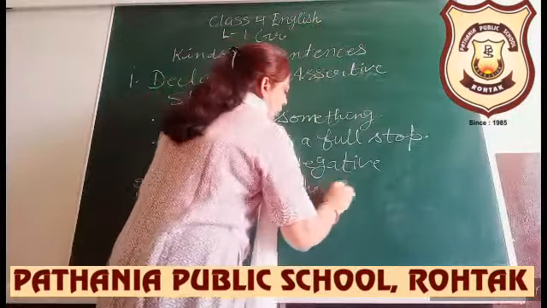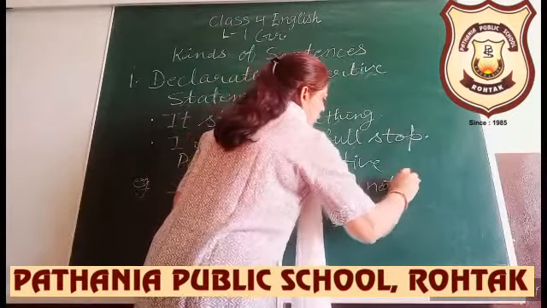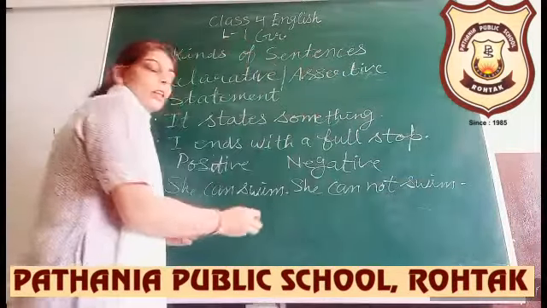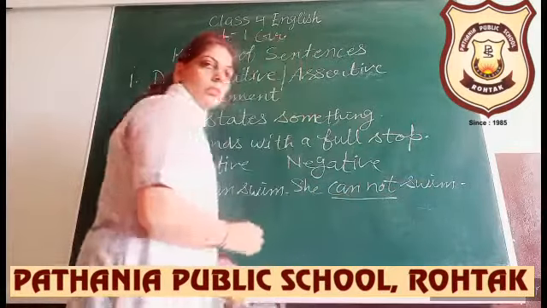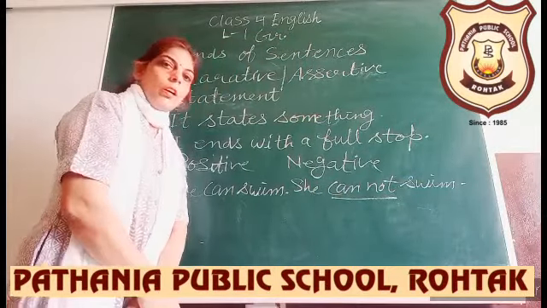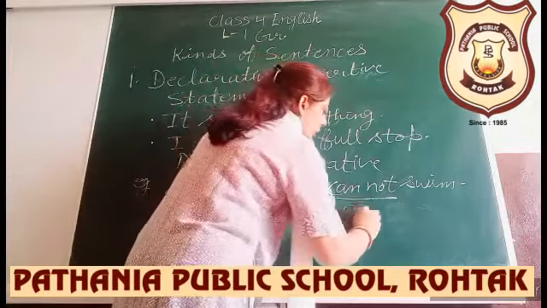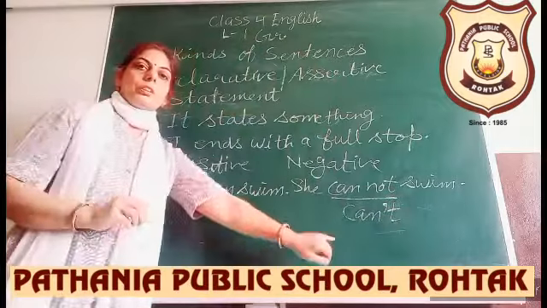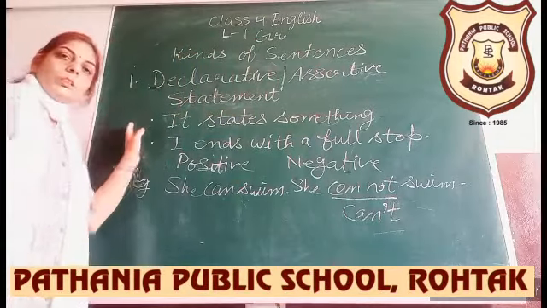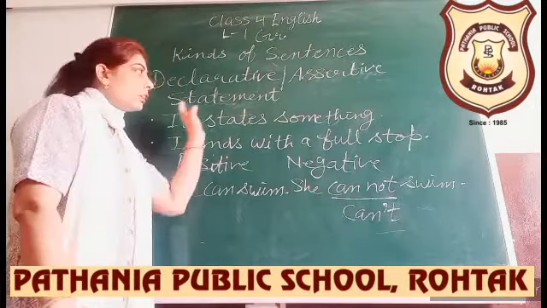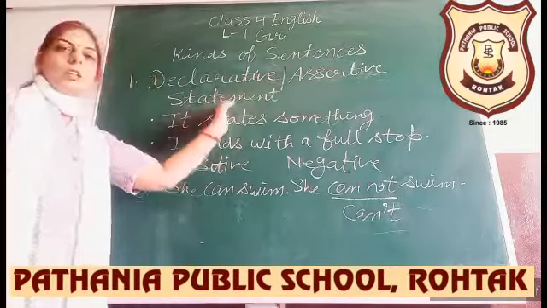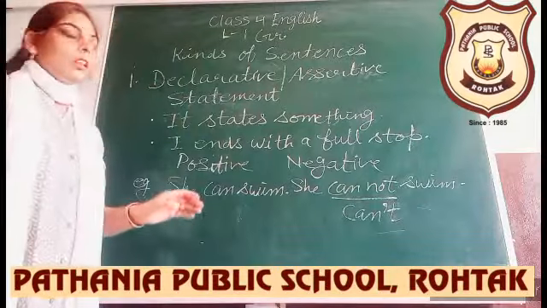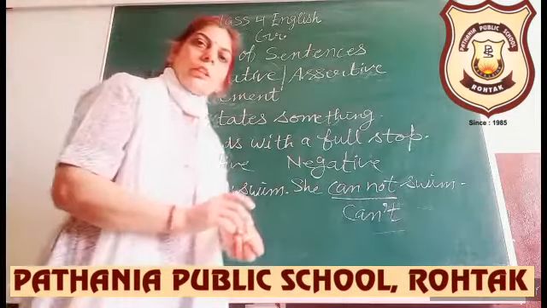She cannot swim. Full stop. You can write the contracted form also. What is the contracted form of cannot? Can't. C-A-N apostrophe and T. Can't. So this is all about declarative sentences, assertive or statements. Declarative, assertive, statement.